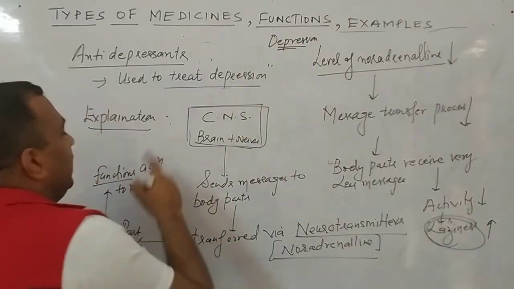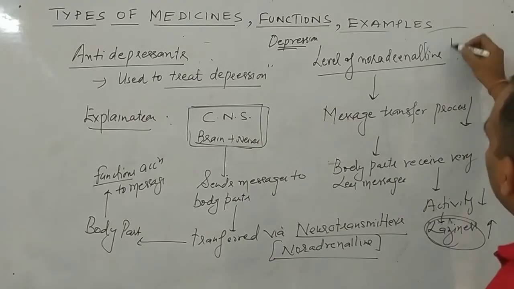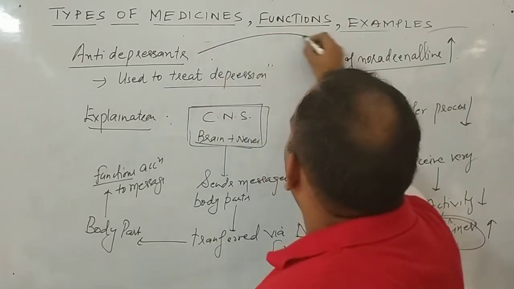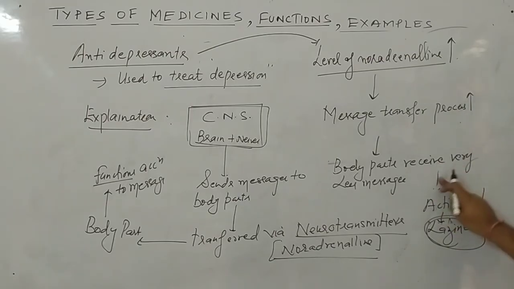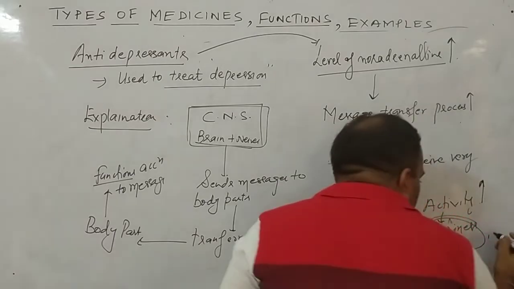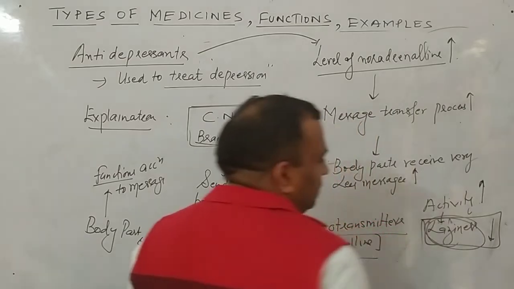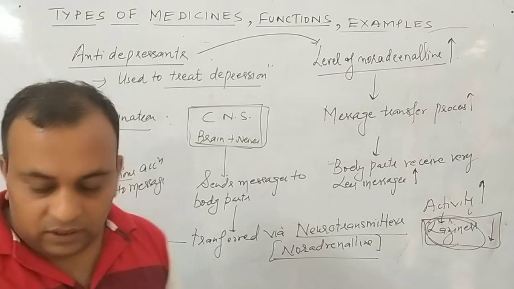Now, how do antidepressants act? Opposite. These antidepressants increase the level of noradrenaline. Clear to all of you? Now I will write how these antidepressants act. They increase the level of noradrenaline, due to which the message transfer process increases, the number of messages received by the body increases, body activity increases, and obviously the laziness decreases. What will we say? The laziness decreases. Clear to all of you? So this is the way how the antidepressant acts.